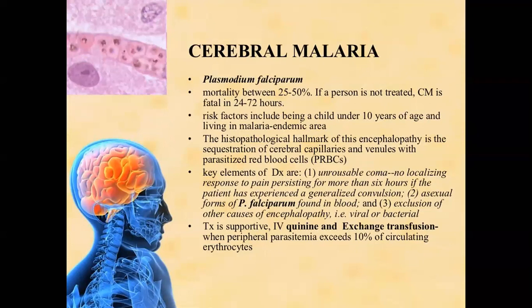The malarial parasite test shows the organism is Plasmodium falciparum. The other investigation is neuroimaging like CT scan and MRI, which show cerebral edema. The drug of choice for cerebral malaria is IV quinine and exchange transfusion. So there are two drug options: one is quinine and second is exchange transfusion. Symptomatic treatment including antipyretic drugs should be given.